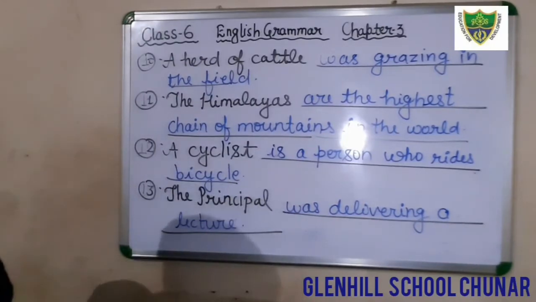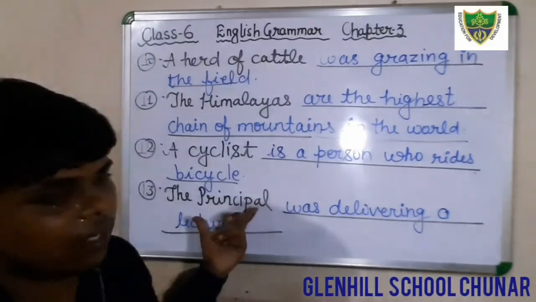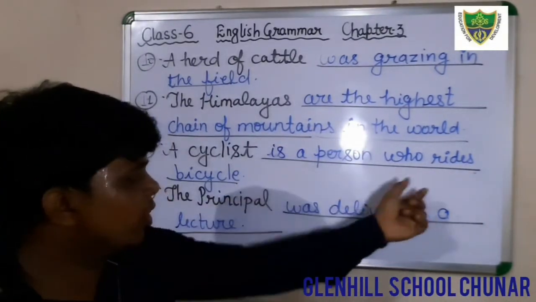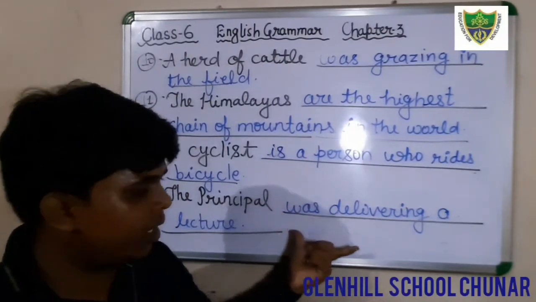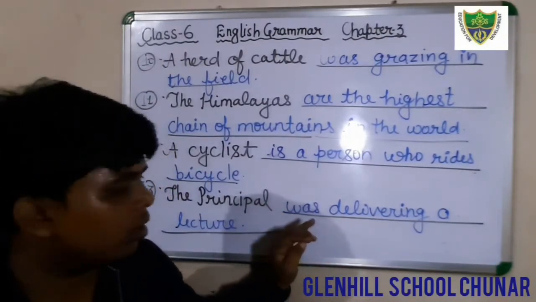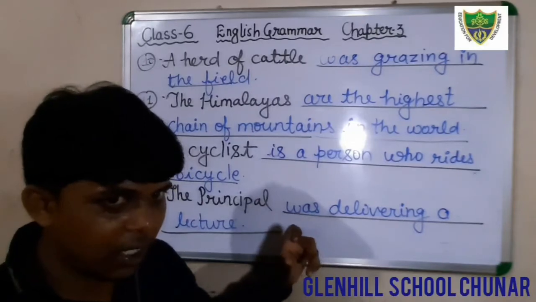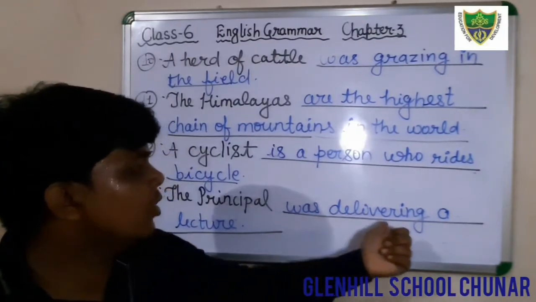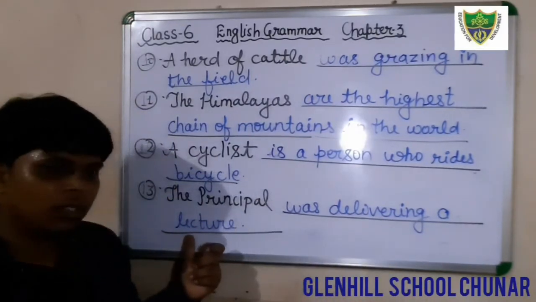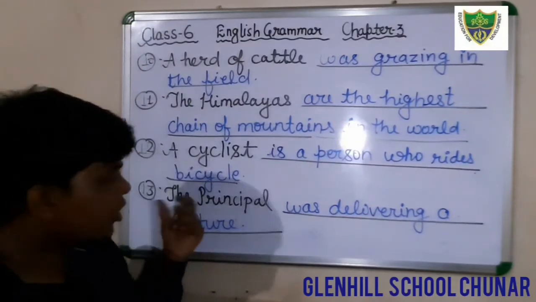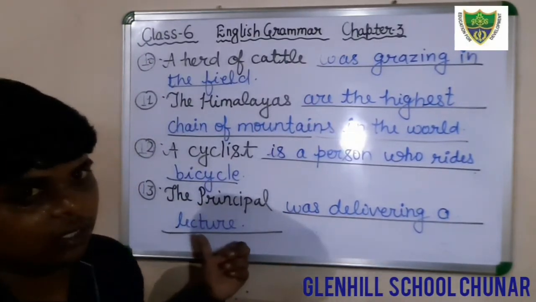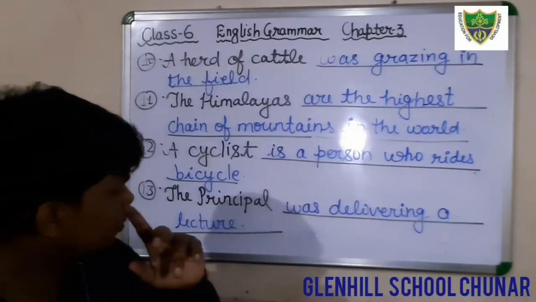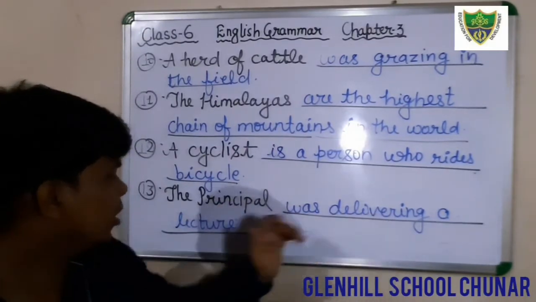Just write down. The subject is already given in your question, and you have to add the suitable predicate in this sentence. The suitable predicate will be "was delivering a lecture." So the correct sentence will be: the principal was delivering a lecture. In your book you will fill in "was delivering a lecture."